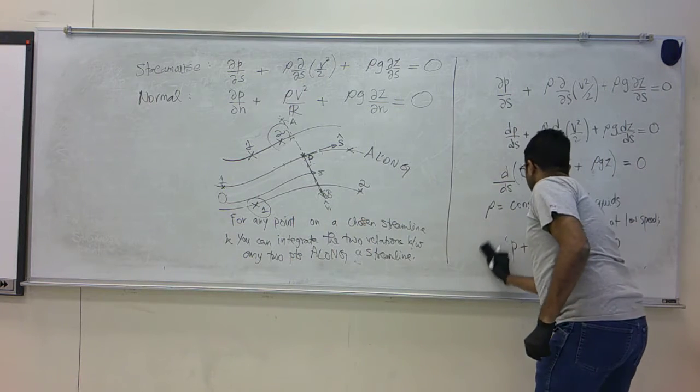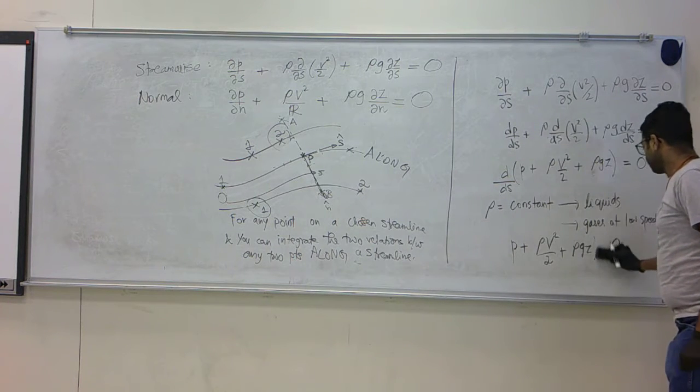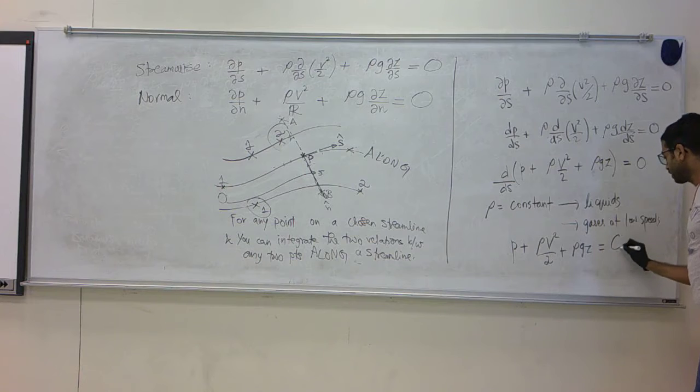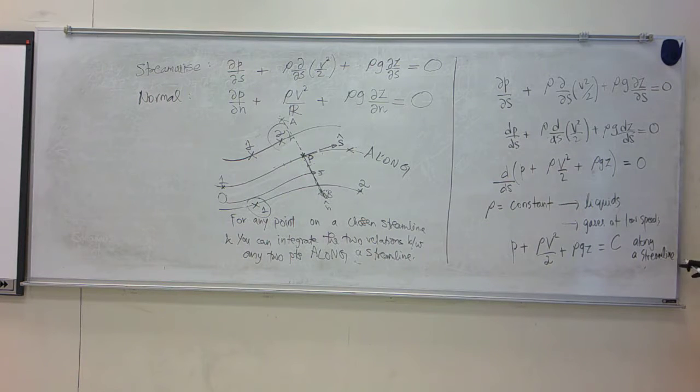That is, the sum of pressure plus rho V squared over 2 plus rho Gz is a constant along a streamline.